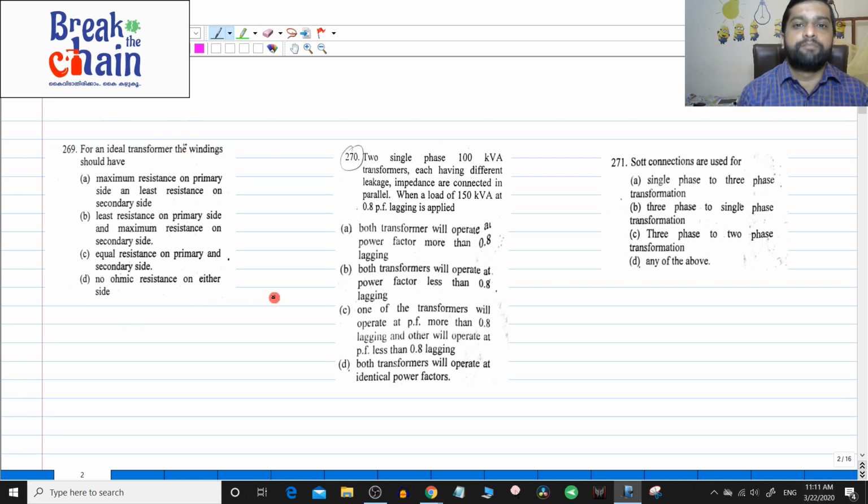Why is doing numericals important? See, doing theory is okay, you will remember the theory, but the importance in competitive exams is to use that theory in solving questions. It can be numericals or it can be theory questions like this also. So, you have to get used to seeing these types of questions, so that you can react accordingly. Already you have the knowledge, but when you see the question, you have to react with that knowledge and give the correct answer. That is why practicing these numericals is very important.